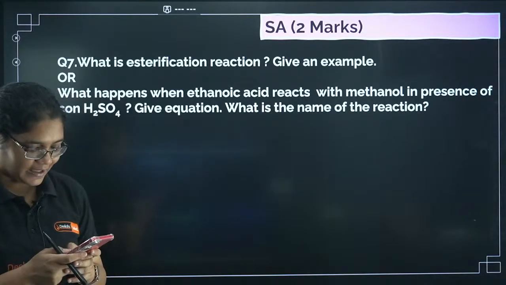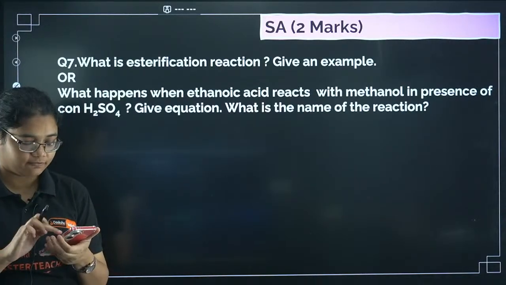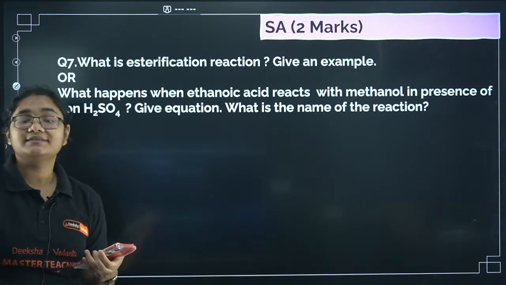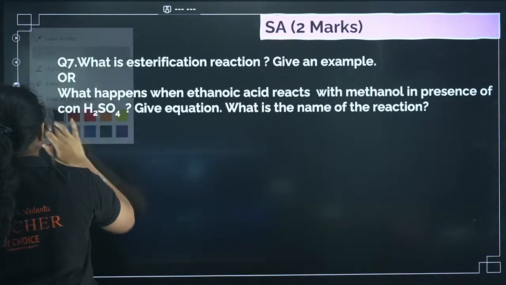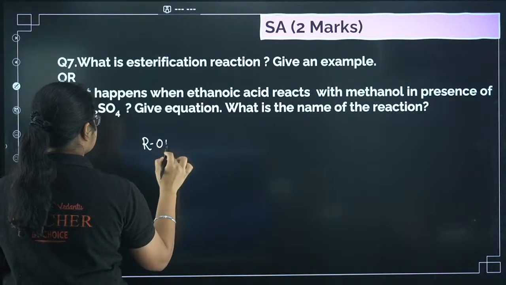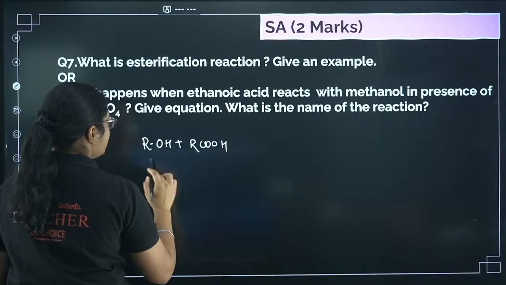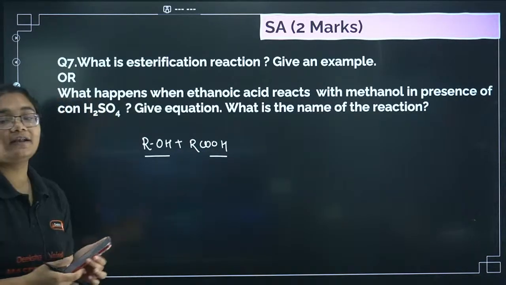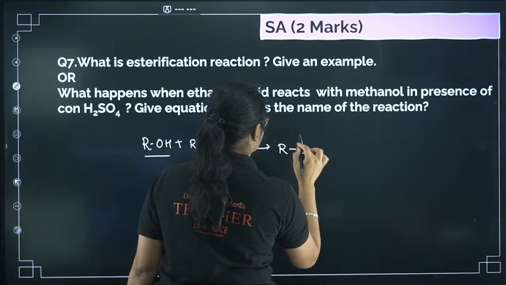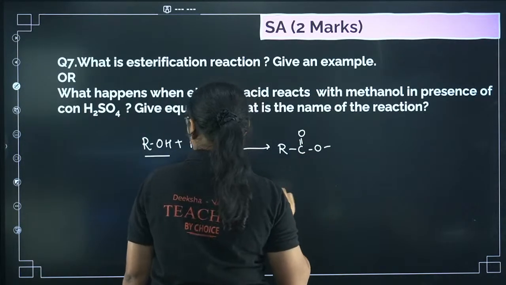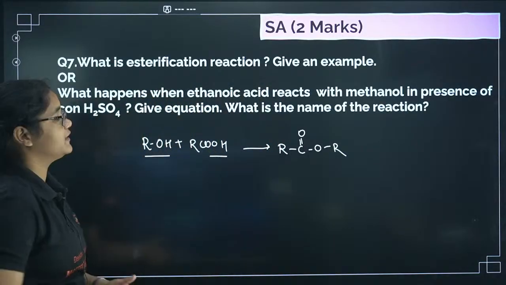Okay, so you have here esterification reaction and you have to find one example for that. Esterification reaction is the reaction between ROH plus RCOOH. When you react these two, we will get one ester group, that is RC double bond O OR. So this reaction is called as esterification reaction.